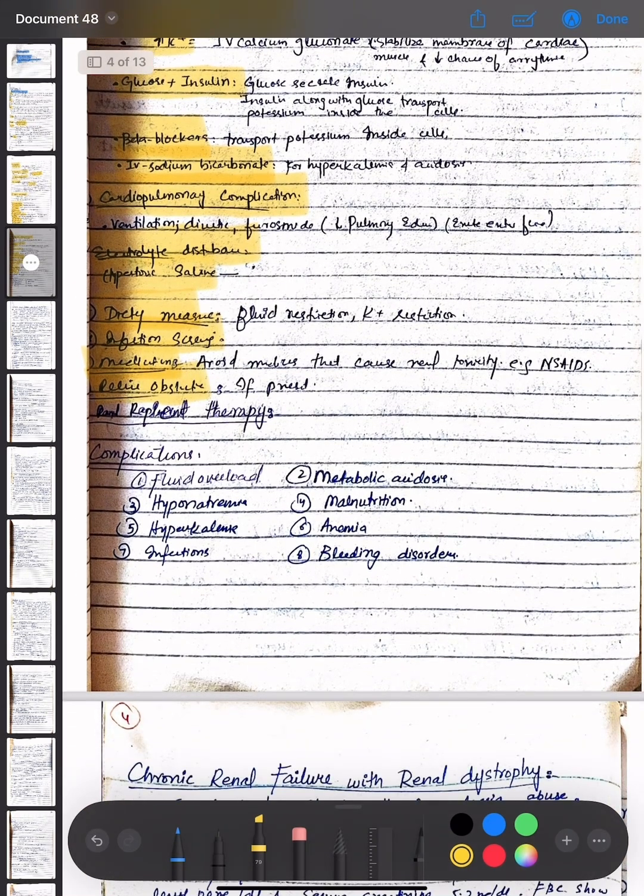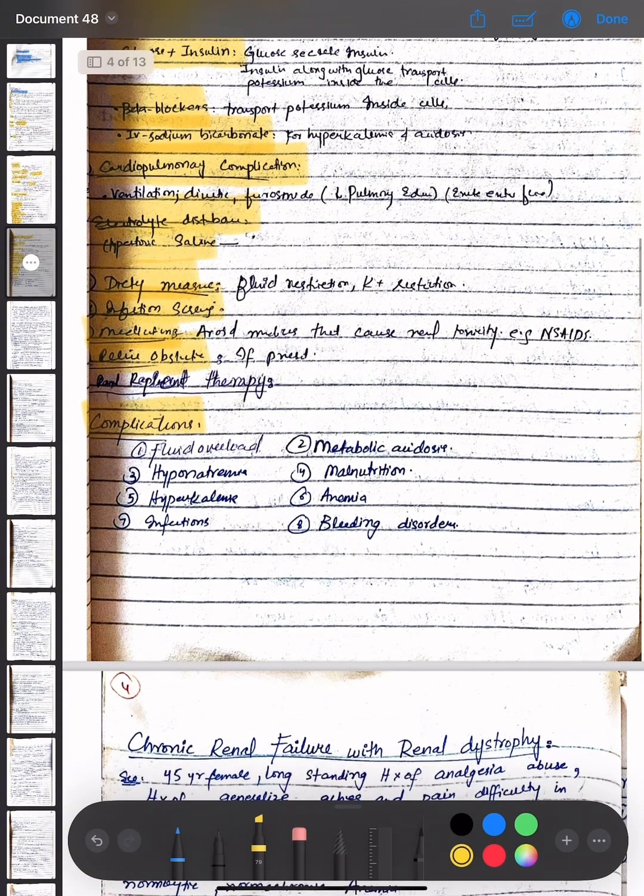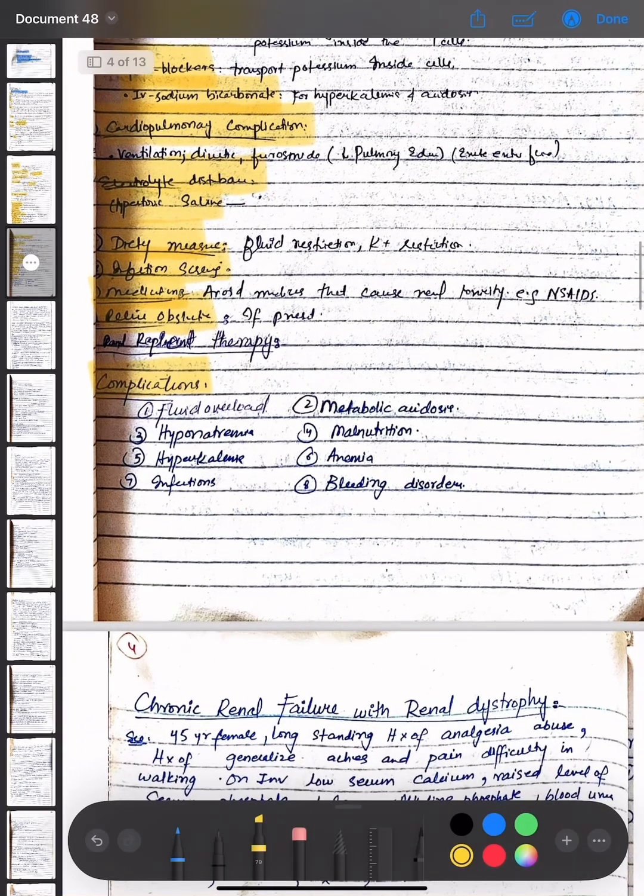Now, the complications of acute kidney injury are fluid overload, hyponatremia, hyperkalemia, infections, metabolic acidosis, malnutrition, anemia, and bleeding disorders.